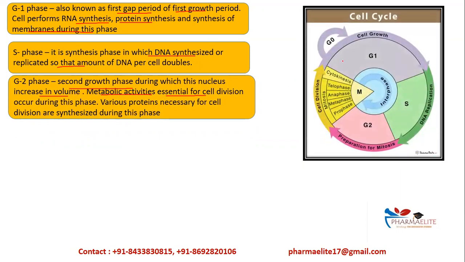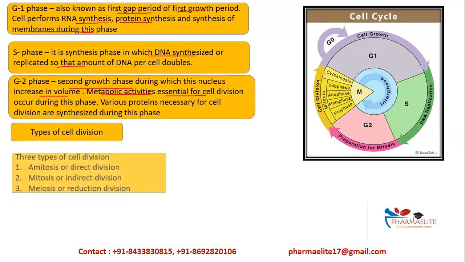This is an overview of the cell cycle. You can see in the picture, the interphase is divided into G1 phase, S phase, and G2 phase. G1 is the cell growth, S phase is the DNA replication, and G2 is where it prepares the cell for mitosis, that is, for further cell division to occur. We'll of course look at each of these in detail, that is prophase, metaphase, anaphase, telophase, and cytokinesis, which is division of the cytoplasm. And this G0 phase is like a resting phase of the cell cycle. It is out of the replicating cycle, but the cell is at rest in this phase, and then it again enters into G1 phase, and the cycle continues.